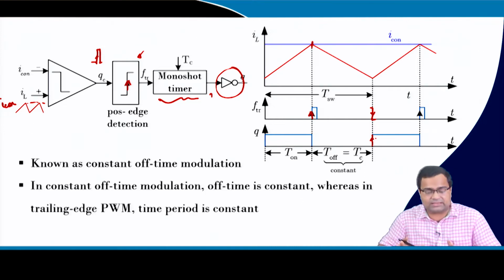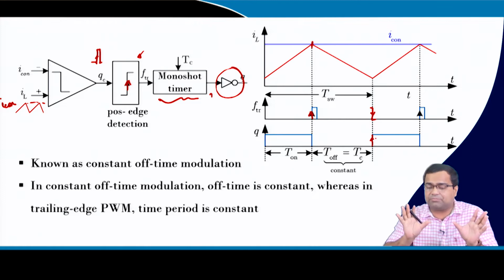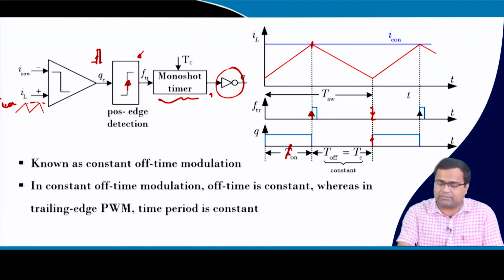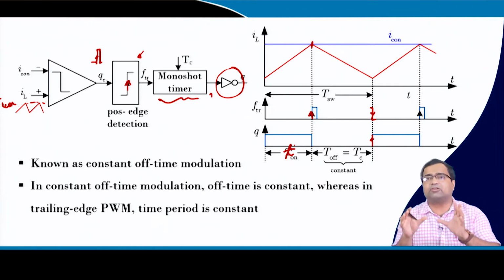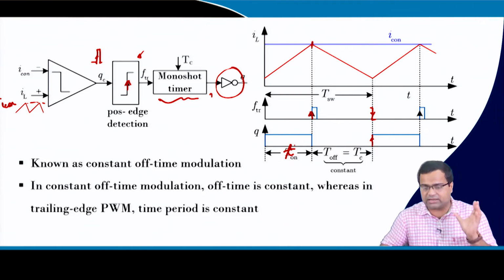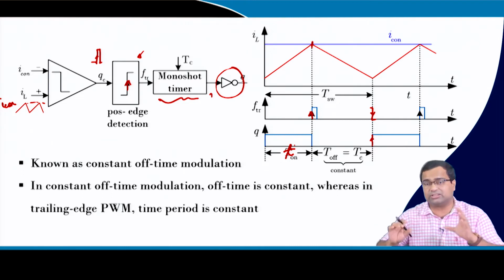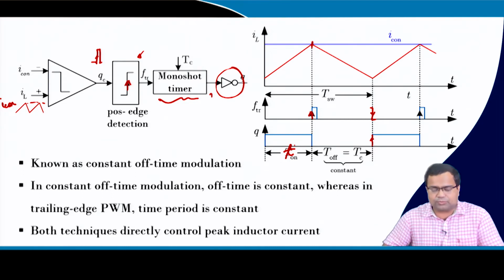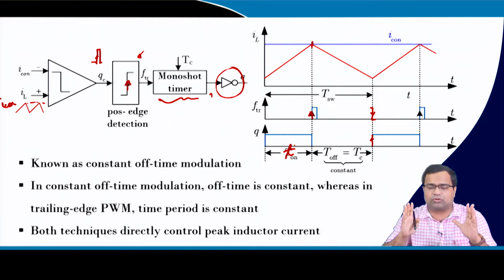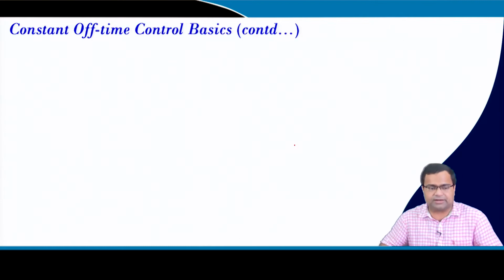And again we have discussed that here the time period can vary if there is any perturbation in the on time. So here on time can vary when the converter operates, because it is not a constant quantity. Under steady state they will reach more or less a constant. So both techniques, peak current mode control for fixed frequency and peak current mode control with constant off time, directly control the inductor peak current.